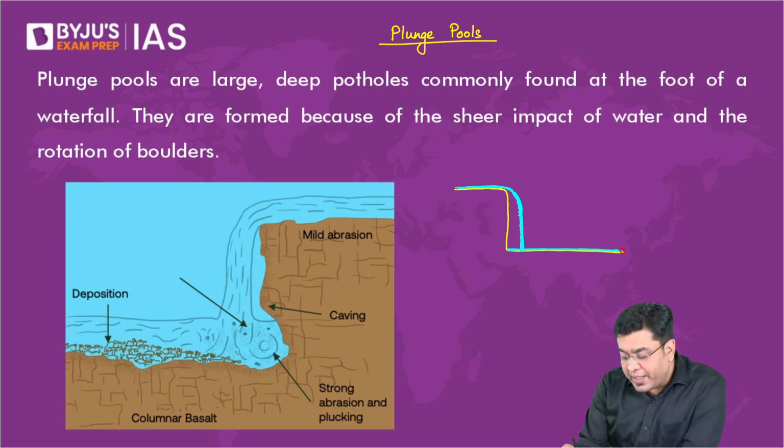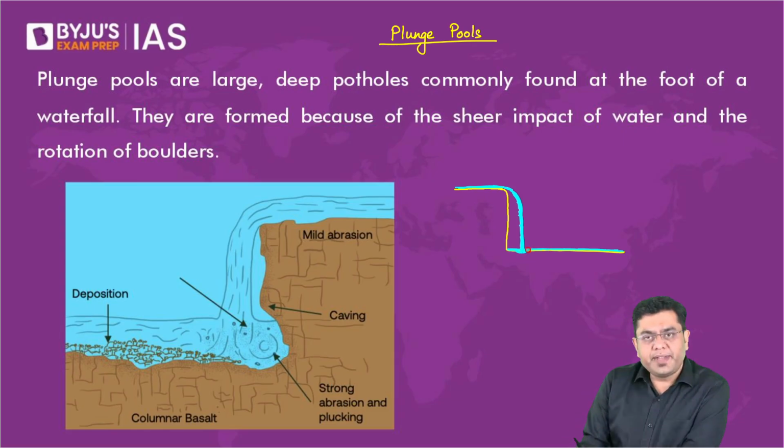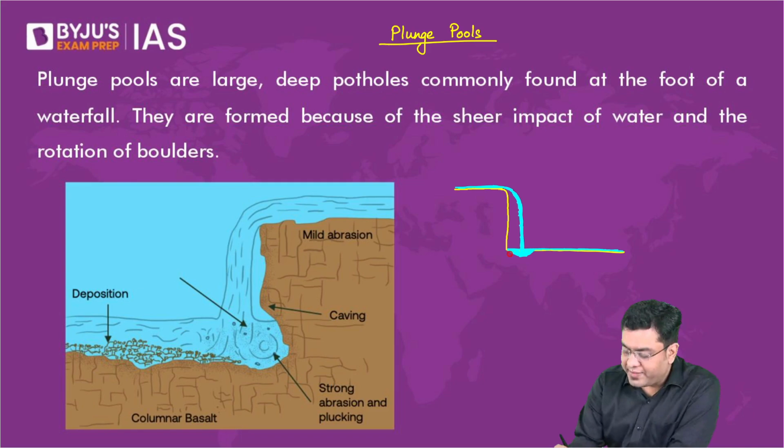But as this water is consistently falling here, this water will create some pressure here at the base where it is falling. It will erode the materials there ever so slightly. Eventually, the repeated action of the fall of the water from the waterfall, it deepens that portion quite significantly. And this forms what is referred to as a plunge pool. That is what forms a plunge pool.